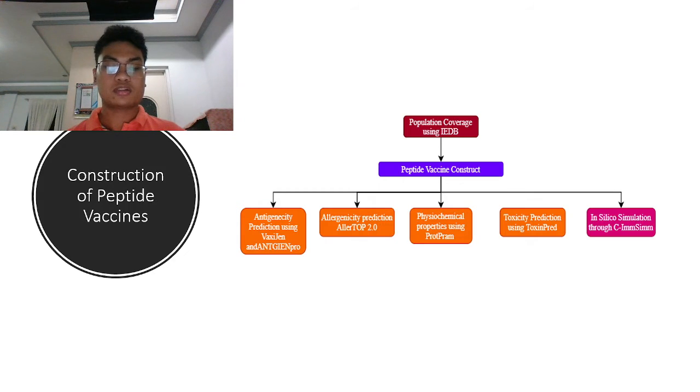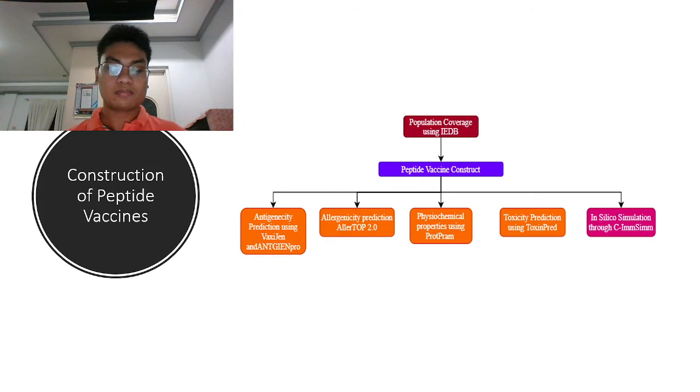The epitopes must be immunogenic, non-allergenic, non-toxic, and cytokine-inducing for HLA. Along with the appropriate antigen, epitopes with a strong adjuvant can boost the adaptive immune response. Then the peptide vaccine was evaluated for antigenicity, allergenicity, toxicity, and physiochemical property prediction.